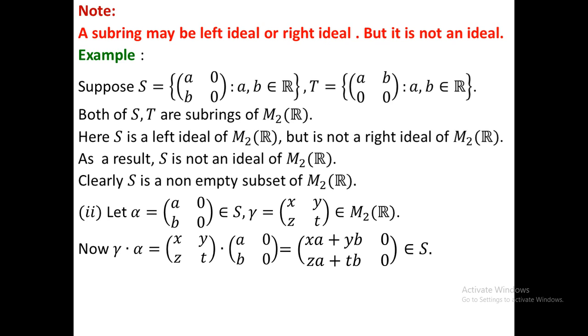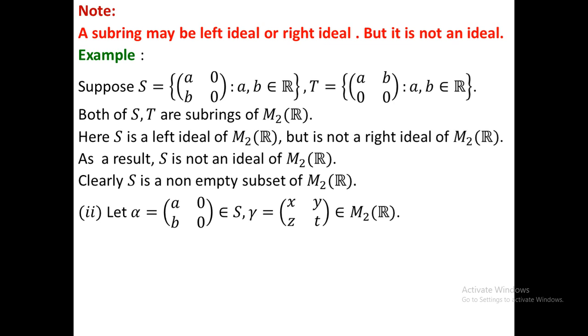So here we consider the multiplication of gamma and alpha, where gamma is an arbitrary element of the ring M2R and alpha is an arbitrary element of S. Here gamma is on the left hand side. As a result we can conclude that S is a left ideal of M2R.